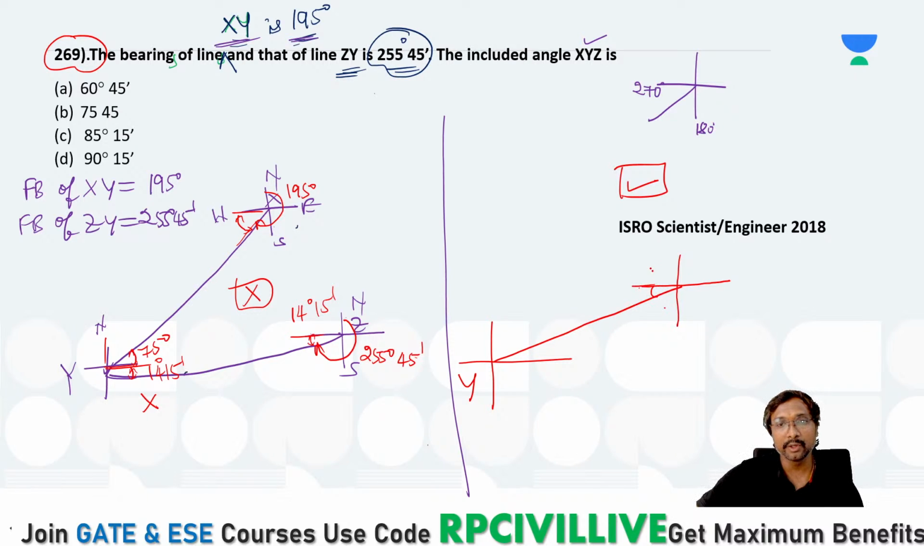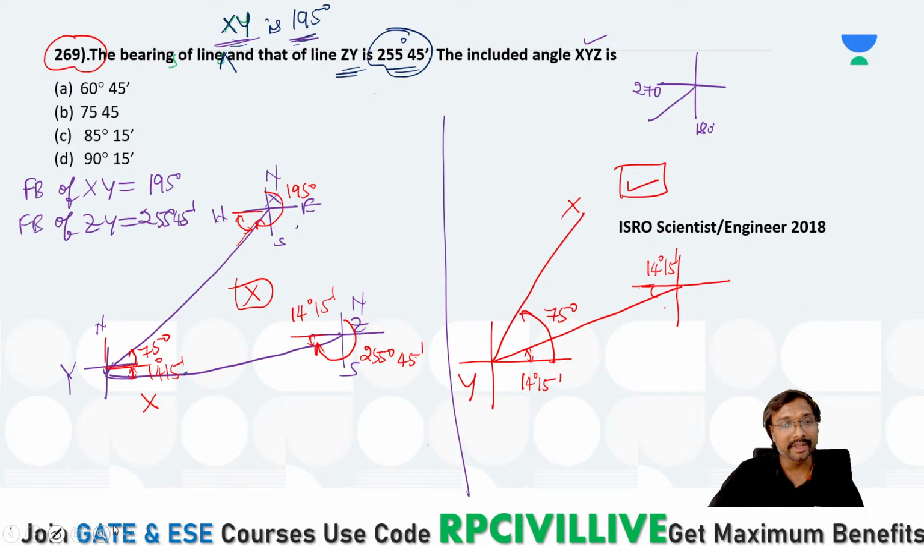And what is this angle you have? 14 degree 15 minutes. So that is in the third quadrant, means automatically it will be in the first quadrant here, right? So this is also 14 degree 15 minutes, right? And what is this angle, if you just observe, with respect to this, that is your x. This total is how much? This total is your 75 degree, right?